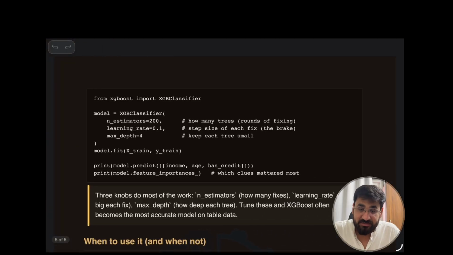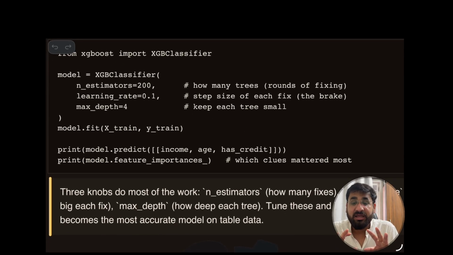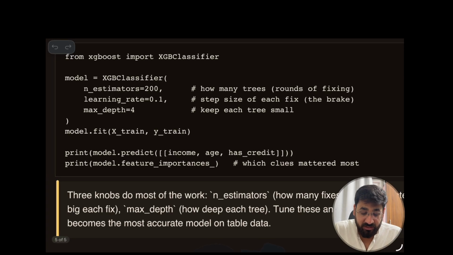So now let's see how we write the code. Here is the model. I have imported it from XGBoost, and here is the XGBoost classifier, and these two parameters are what? These are the settings of the breaks we applied. Listen, 200 trees, how many trees? Rounds of fixing, how many rounds of fixing will there be? 200. Okay, and learning rate, the size of each fixing, like a break of 10%, 0.1, and depth, at one go 4 levels will participate. We define the settings.